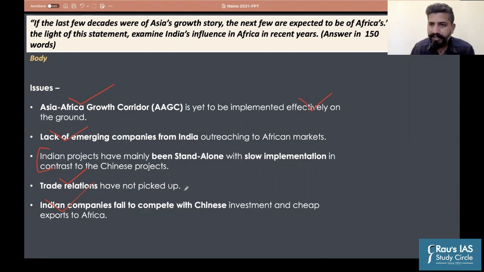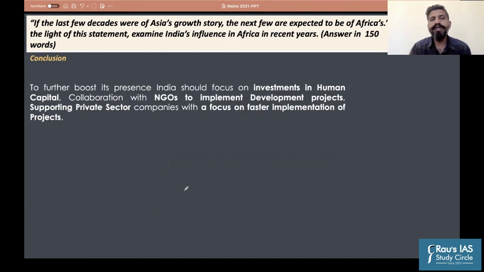So that is how we are examining. We examine the areas of influence, we examine the challenges. What could be a conclusion? In the conclusion, of course, we'll look at improving or removing some of these challenges. To further boost its presence, India should first focus on investments in human capital because Africa has a young working-age population. Then collaboration with NGOs to implement developmental projects, because the majority of these countries need humanitarian assistance, right? Plus, India needs to support its private sector companies to focus on faster implementation of the ongoing projects. So this was a holistic answer. You could have approached it on these lines.